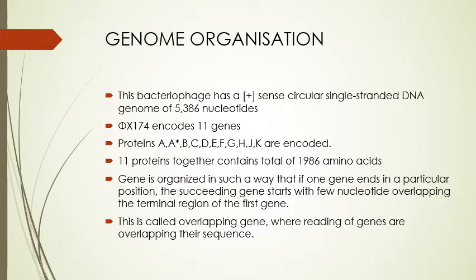Genes are organized in such a way that if one gene is in a particular position, the succeeding gene starts with a few nucleotides overlapping the terminal region of the first gene. This is called overlapping genes, where the reading of genes overlaps their sequence.